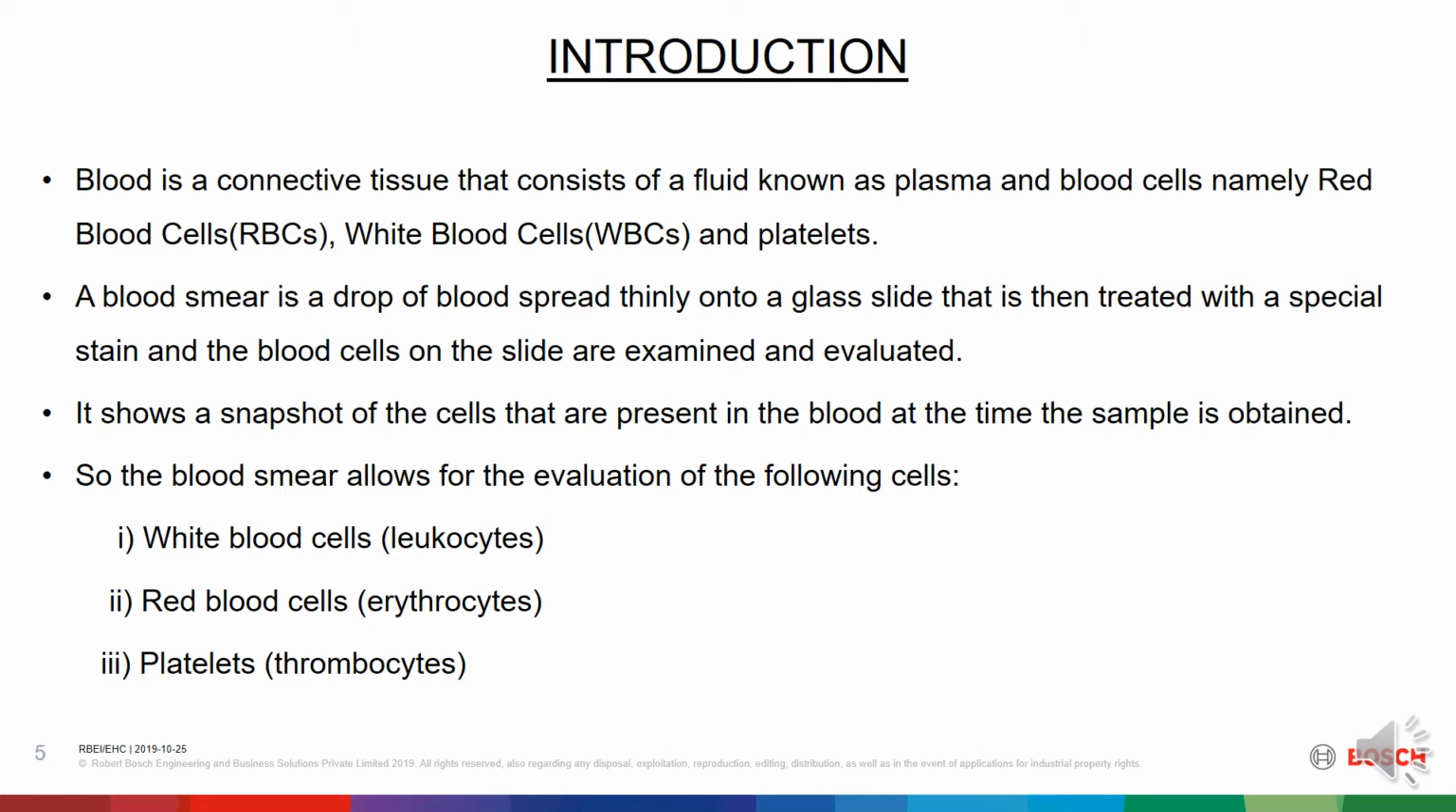So the blood smear allows for the evaluation of the following cells: white blood cells, otherwise known as leukocytes, which help fight infections or participate in immune responses. Second one is the red blood cells or erythrocytes, which carry oxygen to tissues. The last one is the platelets or thrombocytes, which are small cell fragments vital to proper blood clotting.